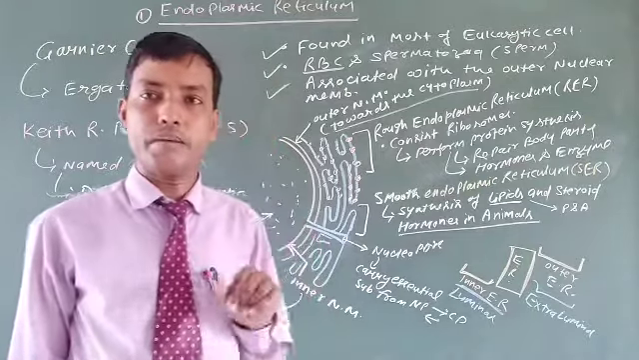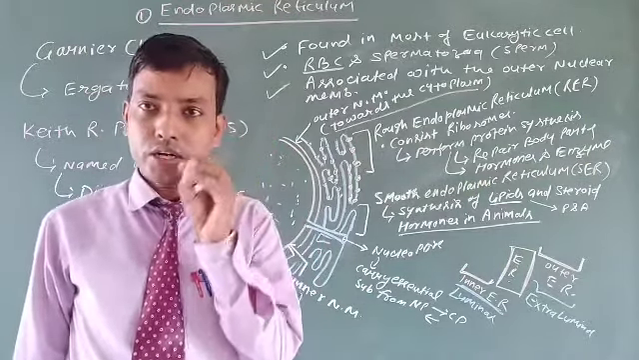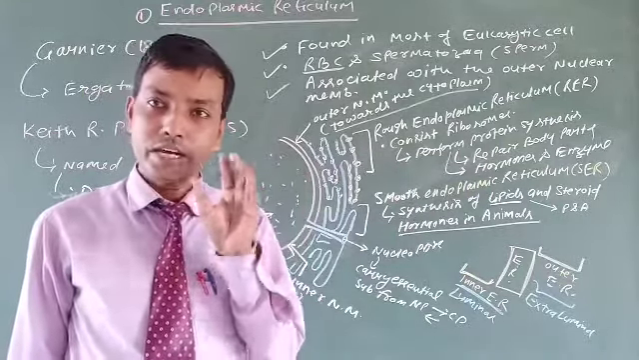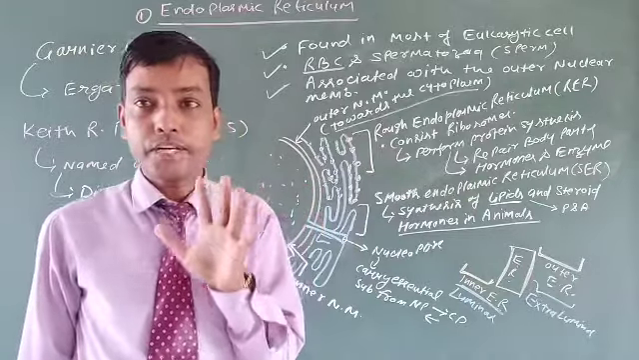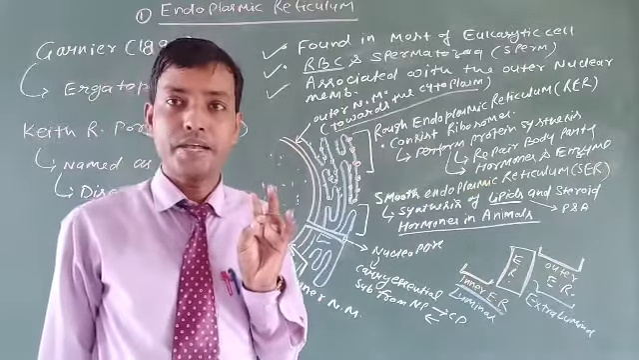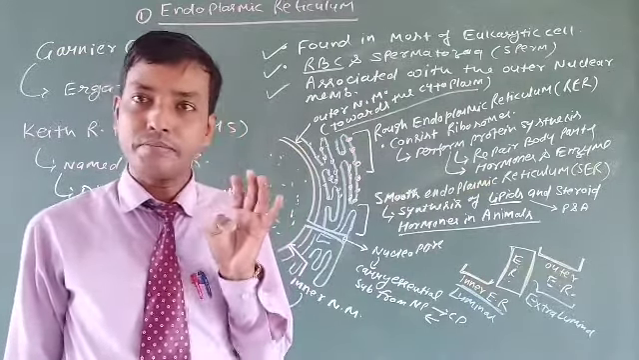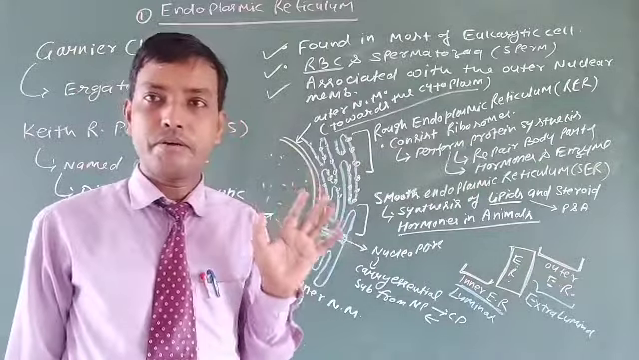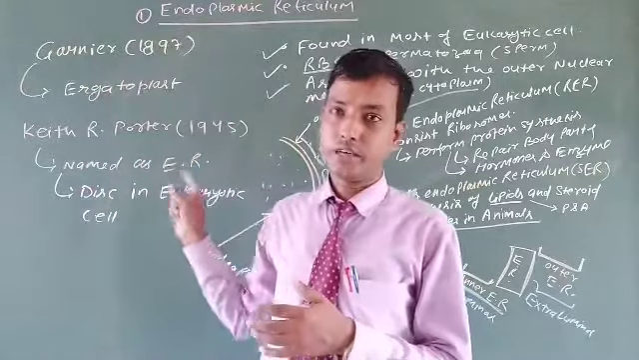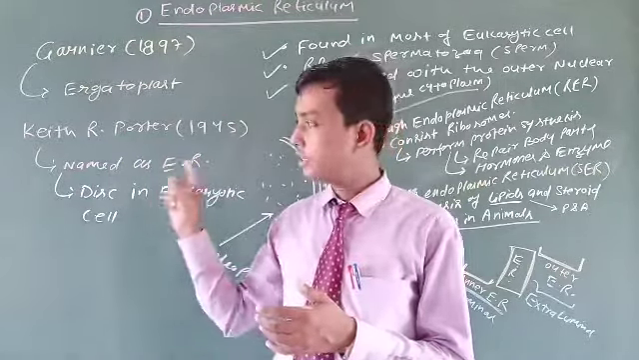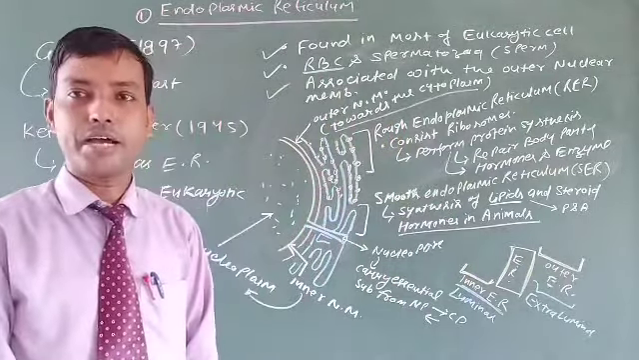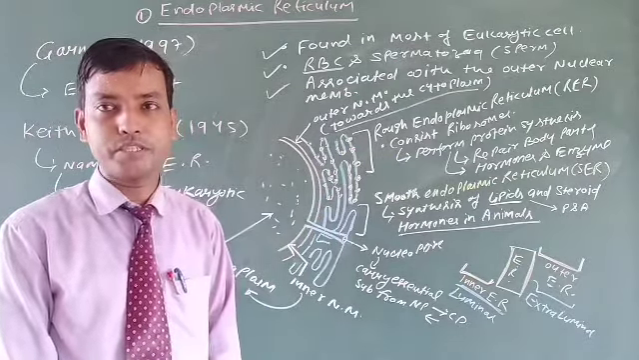So in this video lecture you have learned the definition of the endomembrane system, the concept of the endomembrane system, and the components of the endomembrane system, that is the endoplasmic reticulum, Golgi complex, vacuole, lysosomes and microbody. You have learned deeply about the endoplasmic reticulum: the discovery, you should take a short screenshot regarding the discovery, and the features and structure of endoplasmic reticulum. I hope your concept regarding endoplasmic reticulum is clear.